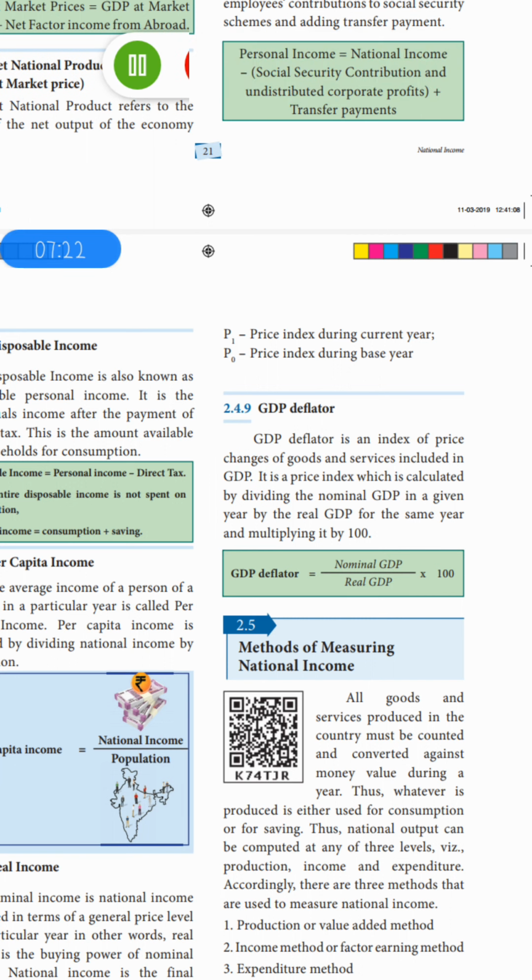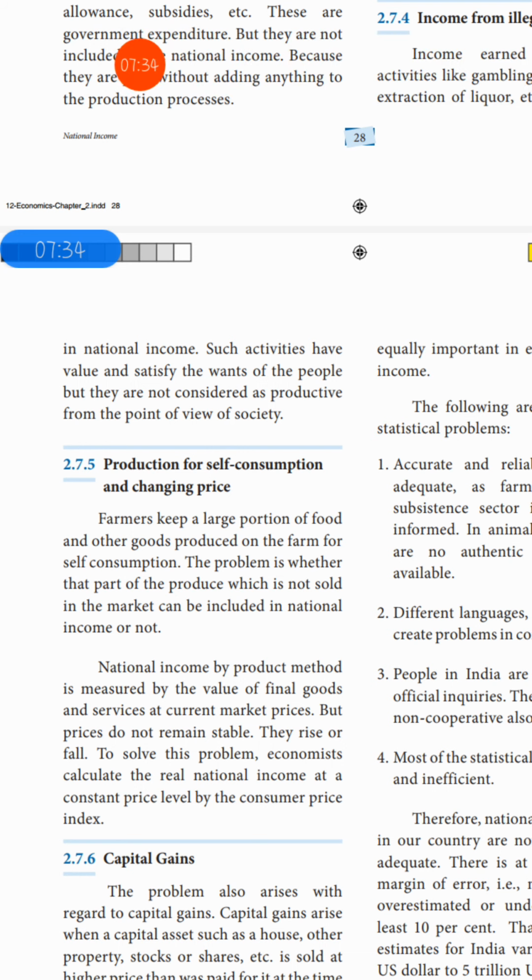So in page number 29, the answer starts from here. Farmers keep a large portion of food. Okay. From here you can mark it. Farmers keep large portion of food and other goods produced on the farm for self-consumption. Okay, so this is your first point.